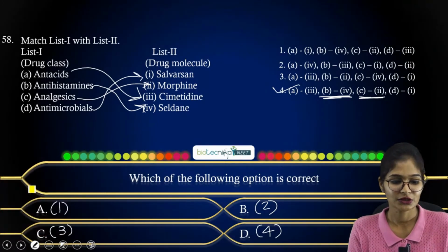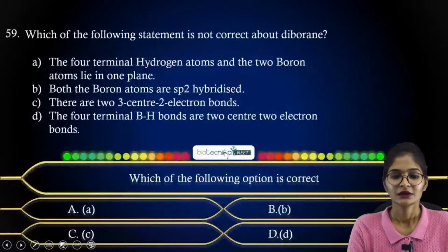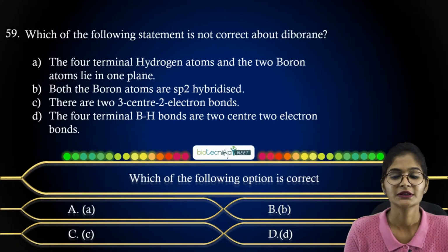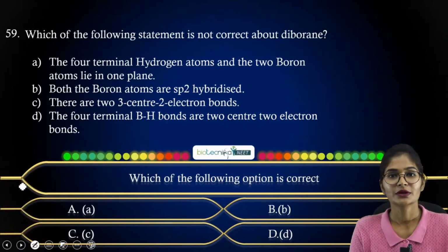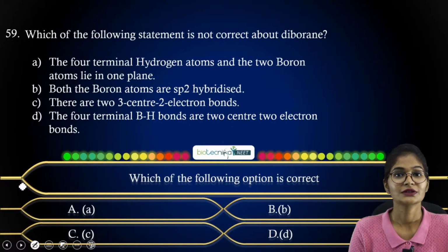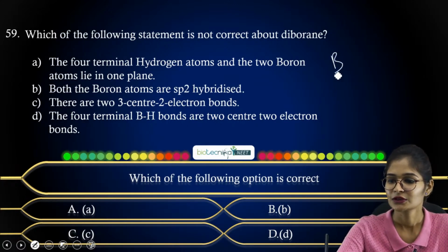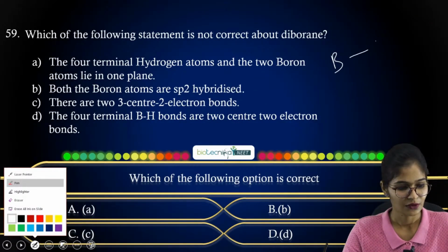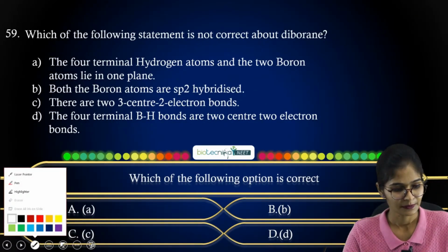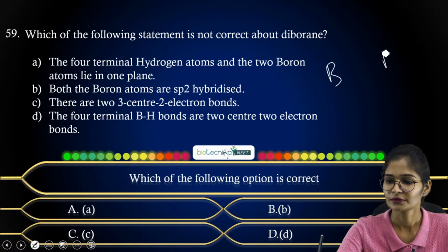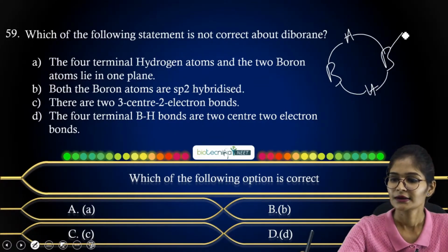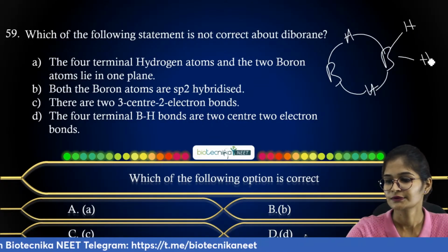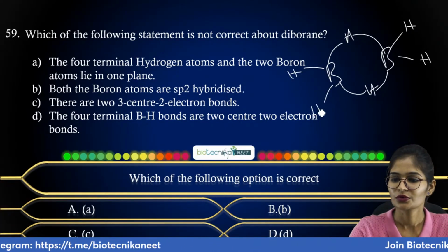And coming to your next question, which of the following statements is not correct about diborane? So they have given it with respect to the diborane structure. If you want to answer this question, first you have to know the diborane structure. So how exactly does diborane look? You have borane, right? So let me show you once again here. You have boron, and boron is attached to hydrogen here. Again hydrogen, and again here you have your two hydrogens, right? So this is the boron you have.